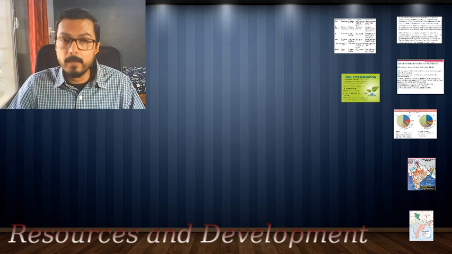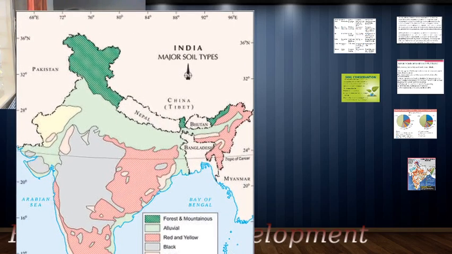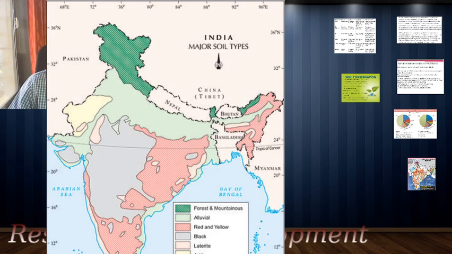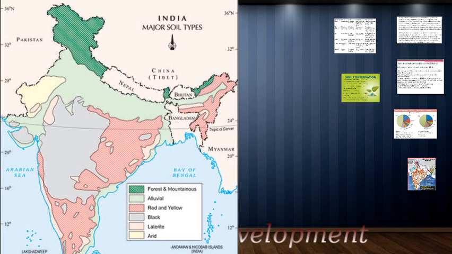Okay, coming to the next part in this lesson, we will try and understand the different kinds of soils that we have in India. Yes, we have already learned this last year itself. There are different kinds of soils, and these different kinds of soils help us in planting different kinds of crops. It helps us in our agriculture. In the northern part, we have forest and mountainous type of soil, mainly because of the Himalayan mountain range. The northern plains are covered with alluvial soil, the light green portion.